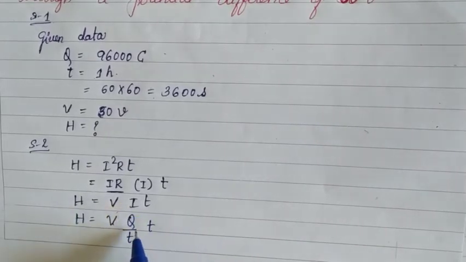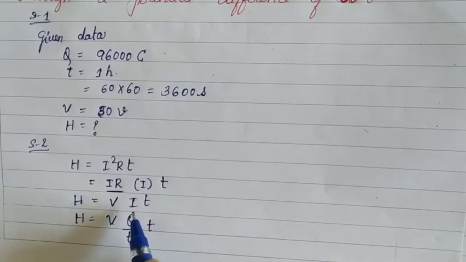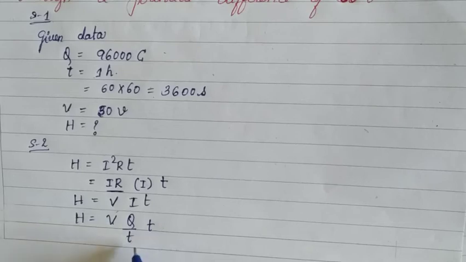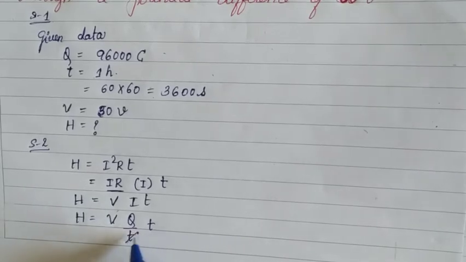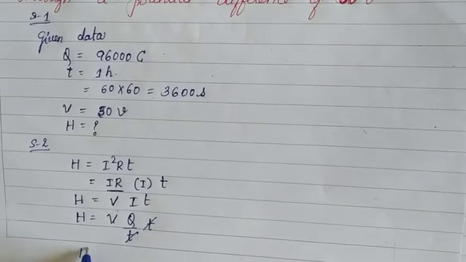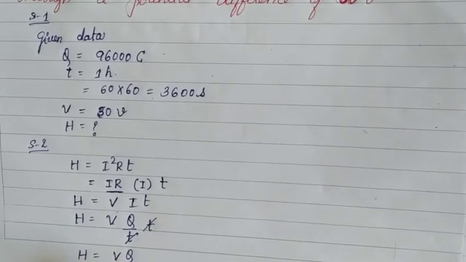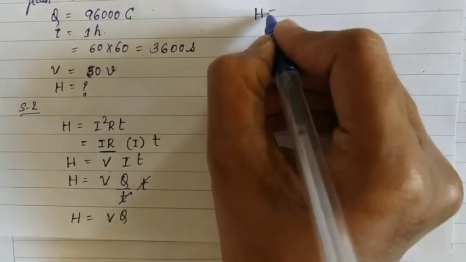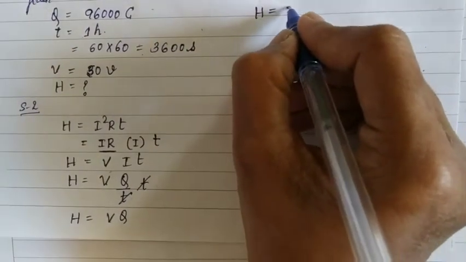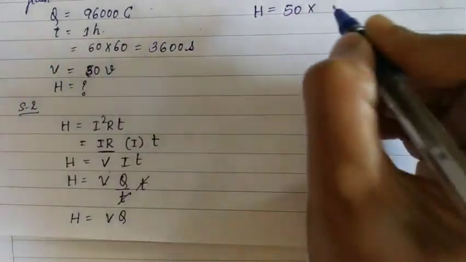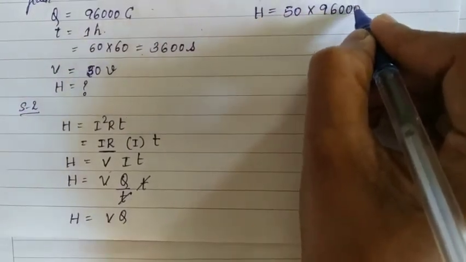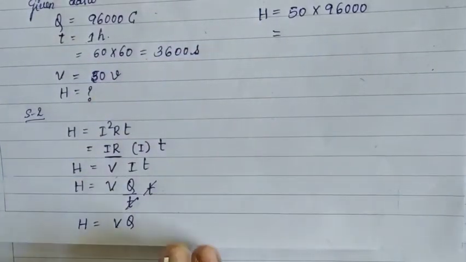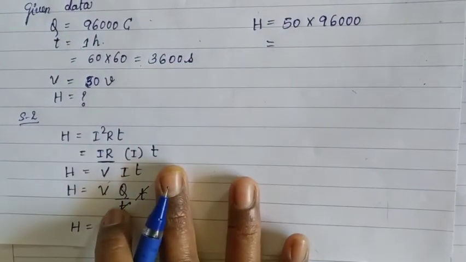You already learned about the current in your previous classes. I is equal to Q by T. Now, look at children here. T and T get cancelled. Now, H is equal to V into Q. Now represent the values here. V is how much? 50. Q is how much here? 96,000. Now multiply both, 96,000 into 50.